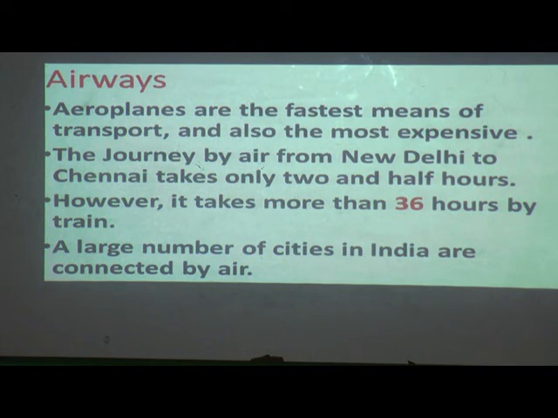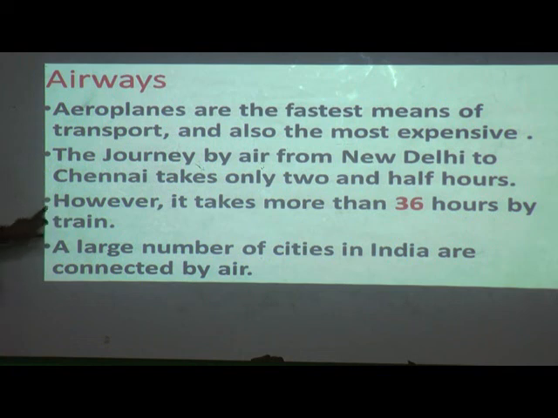The journey by air from New Delhi to Chennai takes only 2.5 hours. So to travel from Delhi to Chennai, it takes 2.5 hours. Within 2.5 hours you can go to Chennai or Chennai to Delhi. However, it takes more than 36 hours by train, if you go from Delhi to Chennai by train. So you can see the difference.